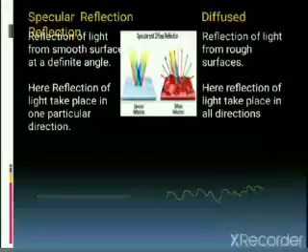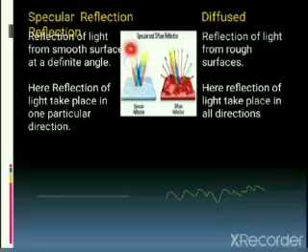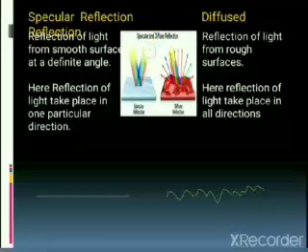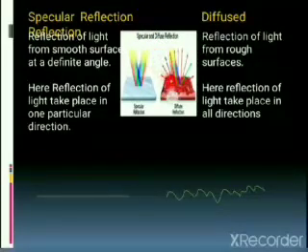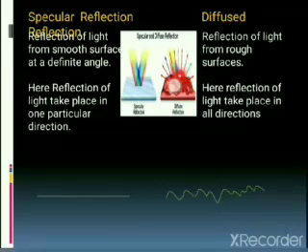Yes, in specular reflection, reflection takes place in one direction. When a ray of light was traveling in this direction, after reflection it travels in only one direction. Whereas in diffuse reflection, when a ray of light is traveling in one direction, there is a strong possibility that it can travel in any direction.